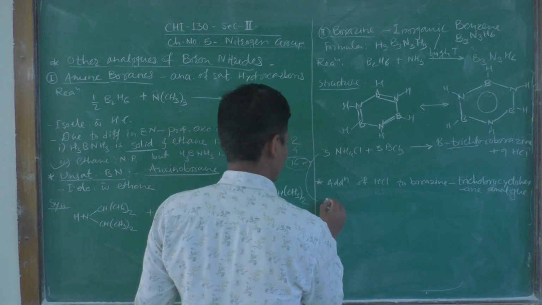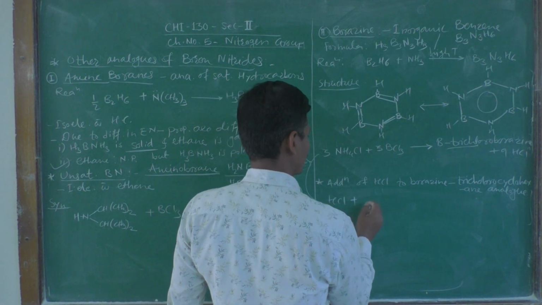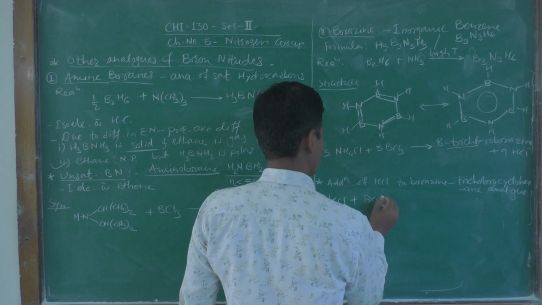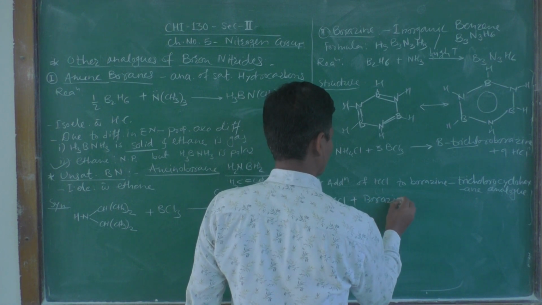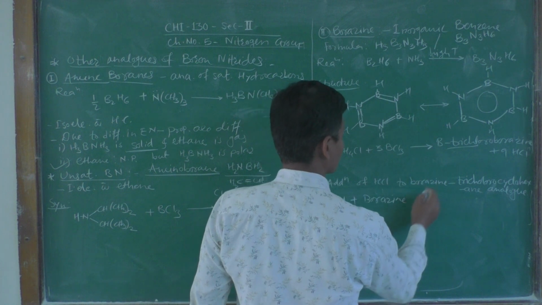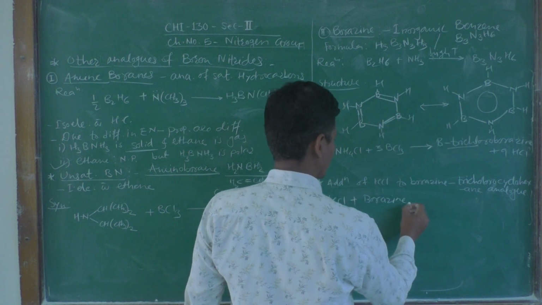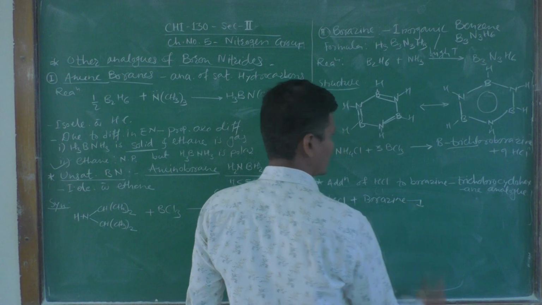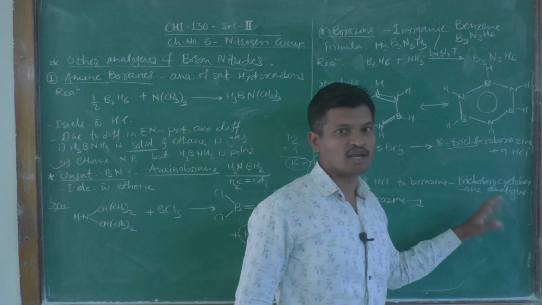So, when HCl reacts with borazine, I am not writing the structure here; the structure is here. You are getting a trichlorocyclohexane analog.